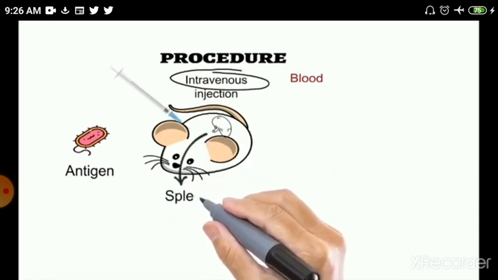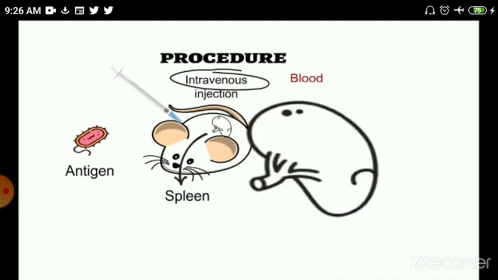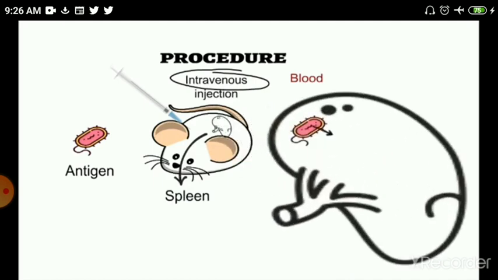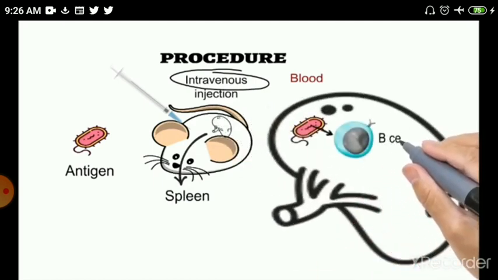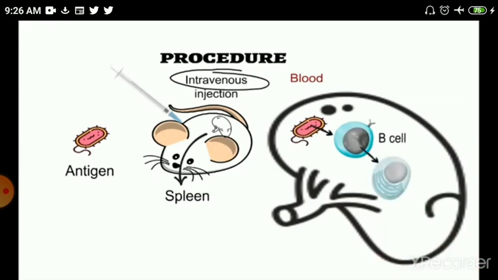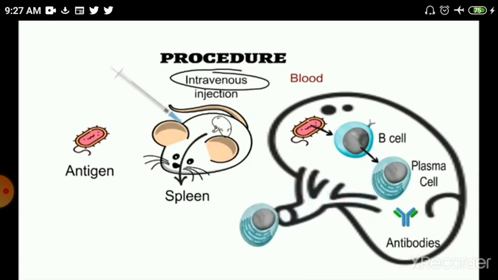Spleen is the secondary lymphoid organ. Inside the spleen, the antigen interacts with the B cell and activates it to convert into the plasma cell. Once the plasma cells are produced, they will secrete a large number of monoclonal antibodies against the antigen injected. After this, the plasma cells producing the monoclonal antibodies against our injected antigen are isolated from the spleen.